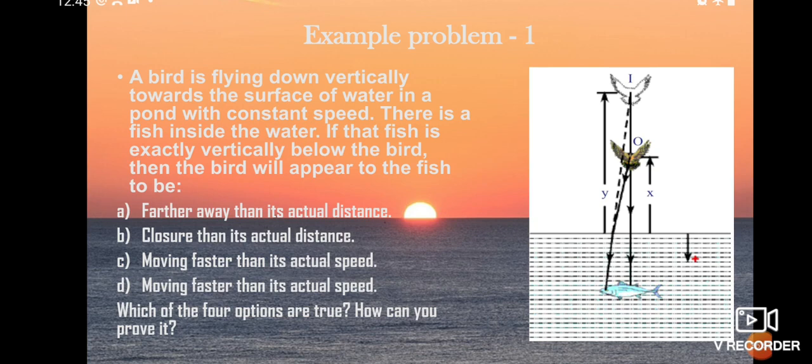So how does the bird appear to the fish? Where does the bird's image appear to the fish?